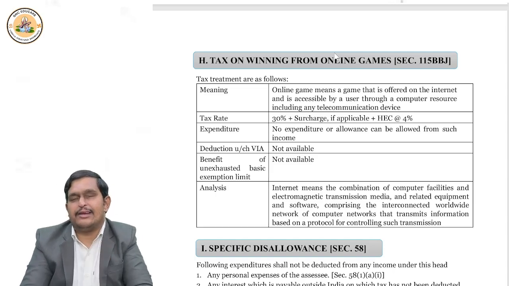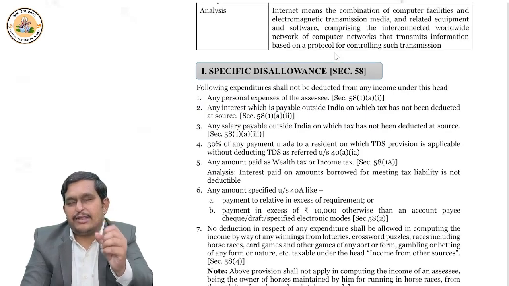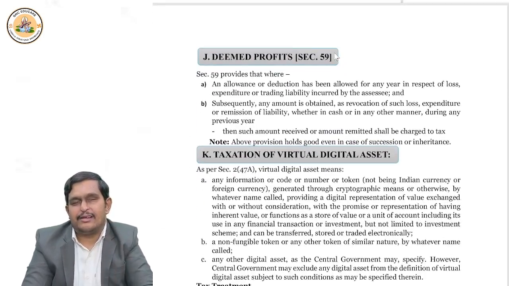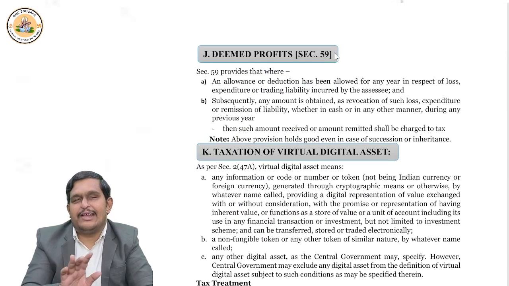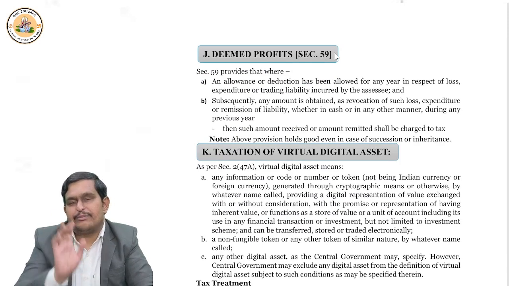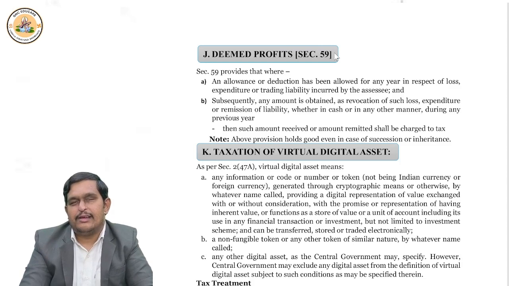Now, section 59, deemed profit. So earlier you actually claimed some expenditure as deduction, but later on you received that amount. Then section 59 says it is a taxable income. Now you say that I am not the person who claimed the deduction. My father claimed it. Okay.